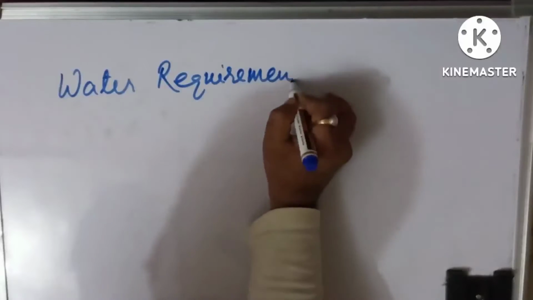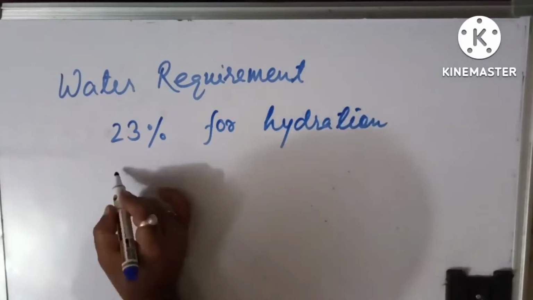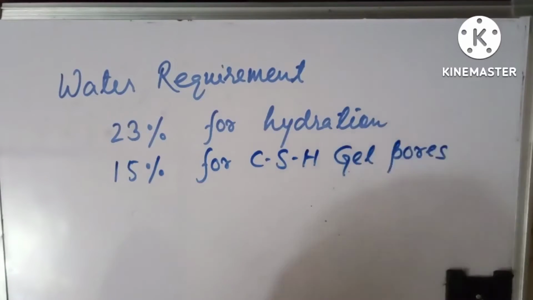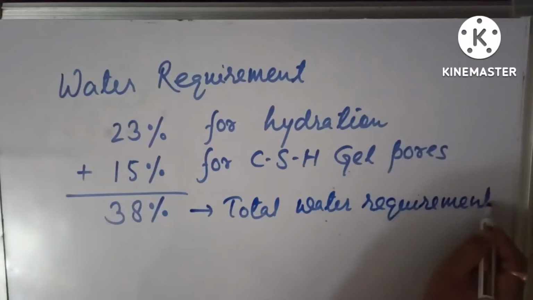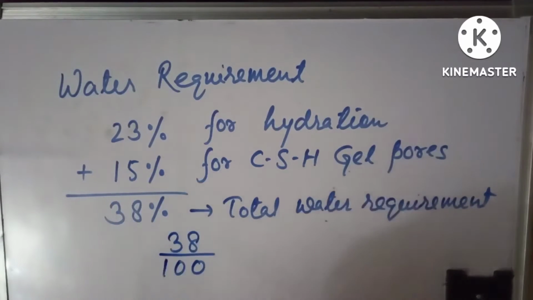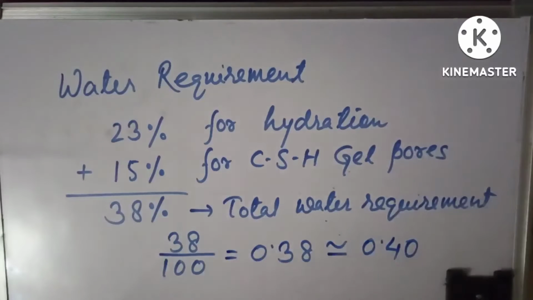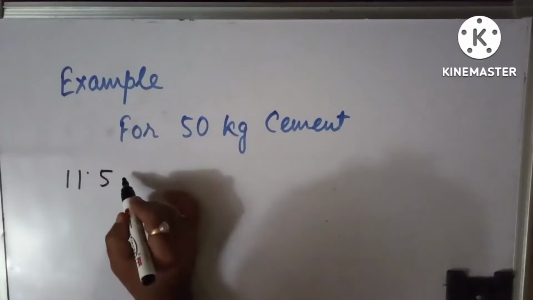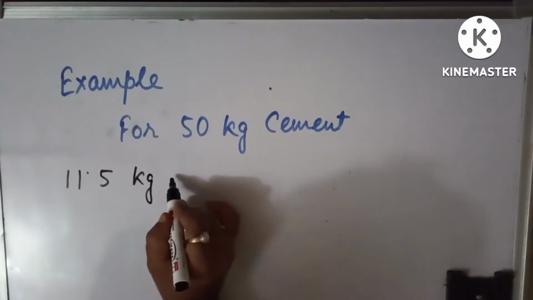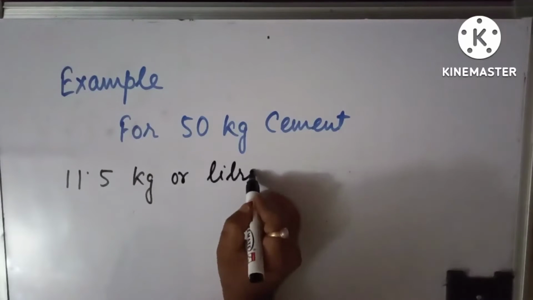Thus the total water requirement is 23% plus 15%, that is 38%, or in fraction 0.38, which is approximately 0.4.